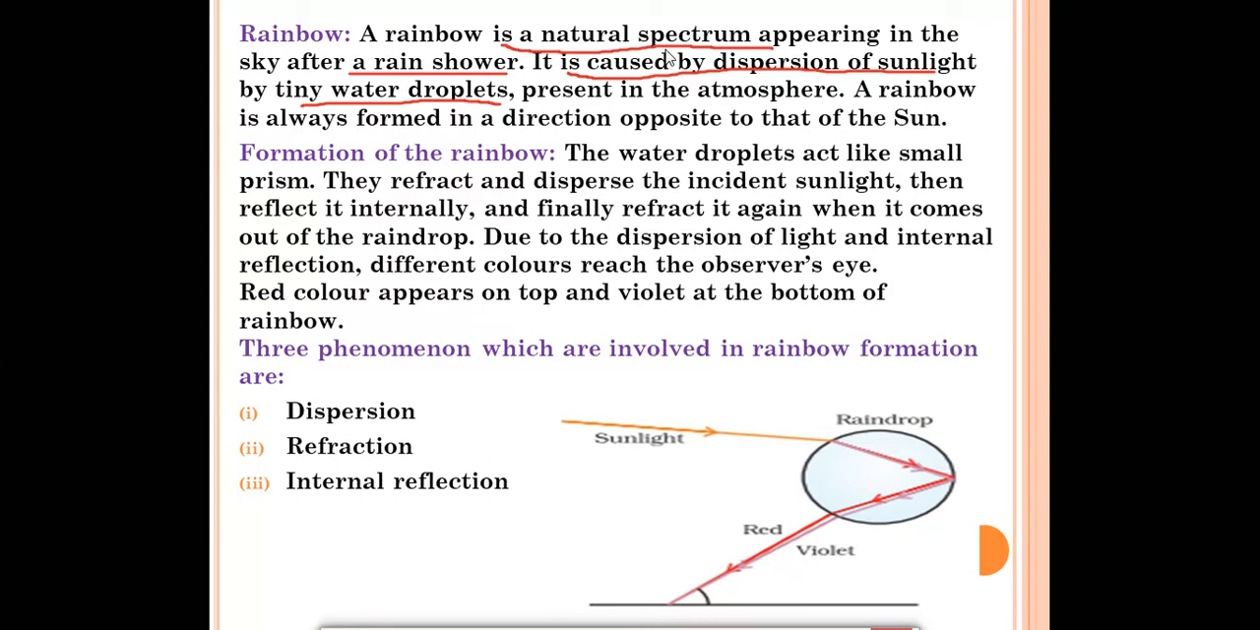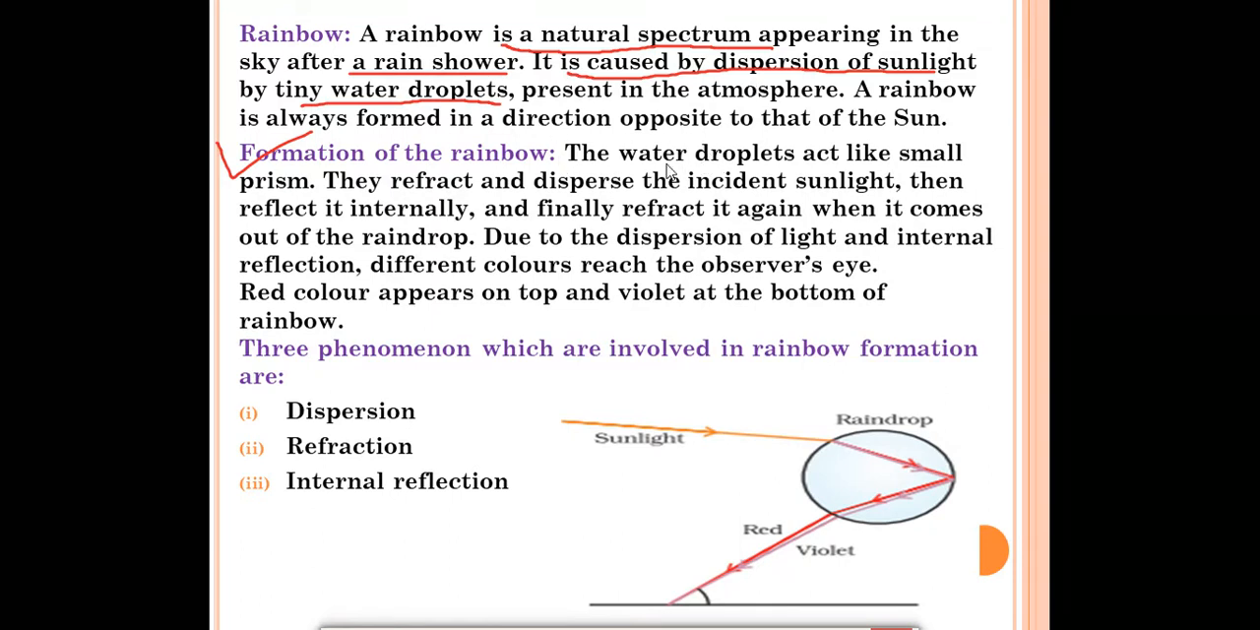So what is a rainbow? It is a natural spectrum appearing in the sky after a rain shower, and it is caused by dispersion of sunlight by tiny water droplets present in the atmosphere. Now we'll read how a rainbow is formed. Formation of rainbow. The water droplets act like small prisms. Water droplets are present in the sky at that time, right? The water droplets or the rain droplets will be present.